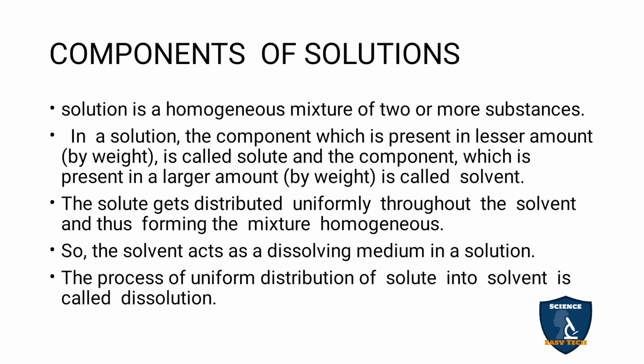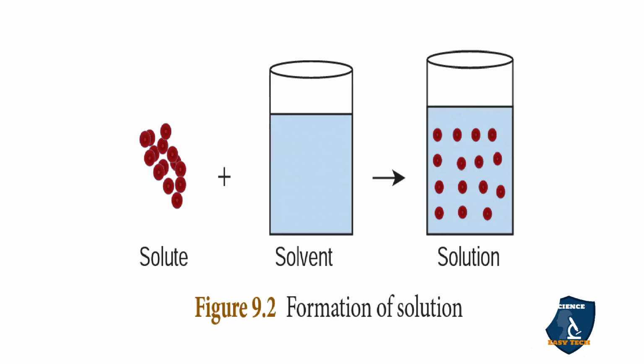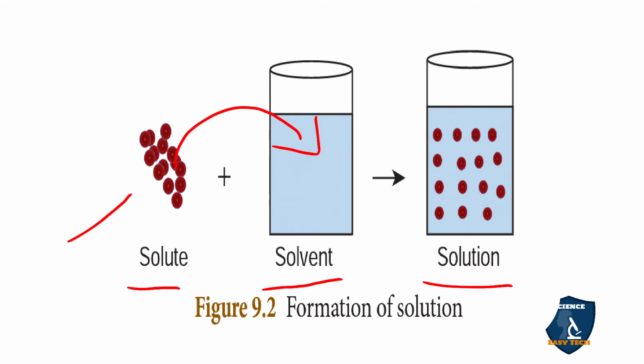Components of solutions. A solution is a homogeneous mixture of two or more substances, that we know very well. In a solution, the component which is present in lesser amount, you can see here, this is the solute. Always we take the solute in a lesser amount only. But the solvent is in larger amount, because the solute will easily dissolve in this solvent. And now after mixing the solute and solvent, you will get a solution.